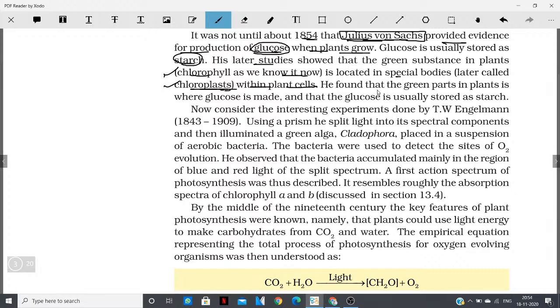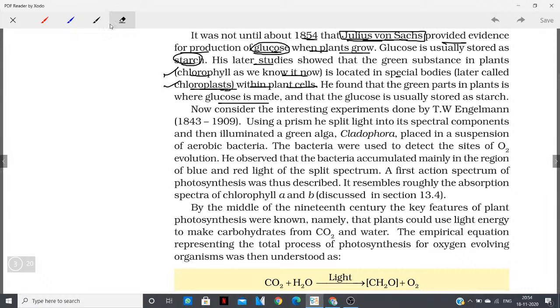He also found that the green parts in the plant are where glucose is made. So this is also something which was done by Julius von Sachs. And the glucose is usually stored as a starch. Now we consider an interesting experiment.